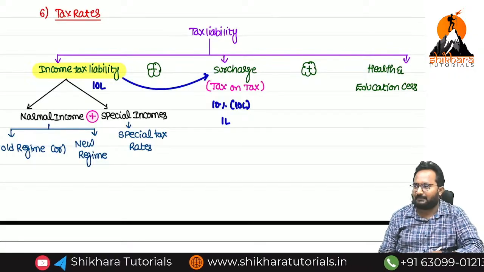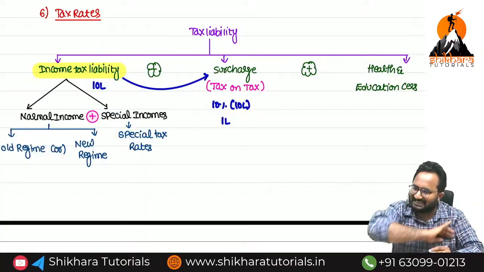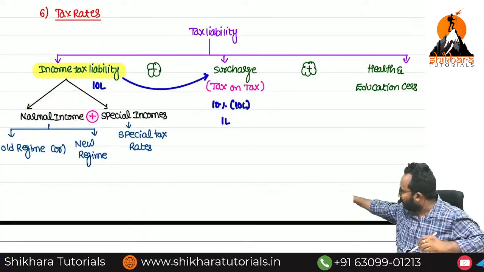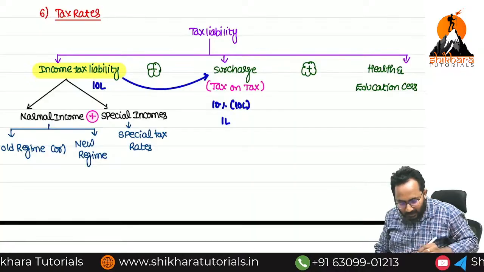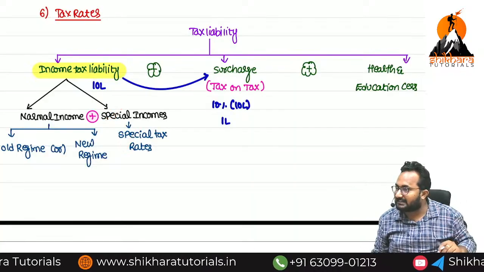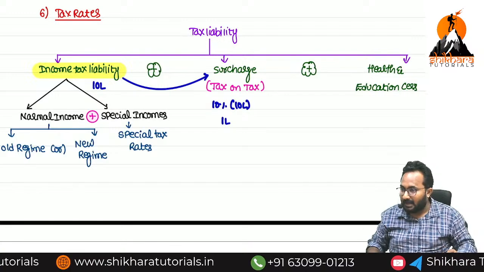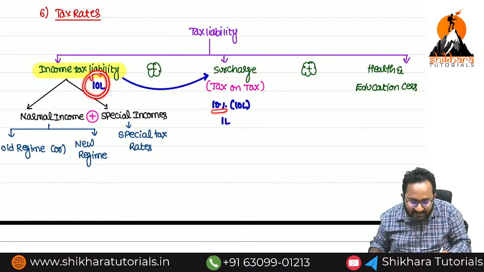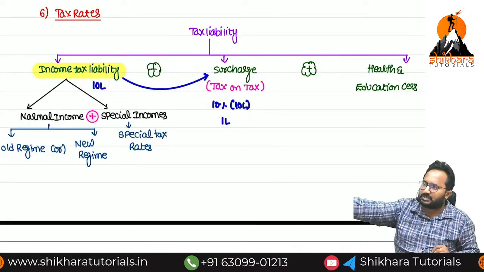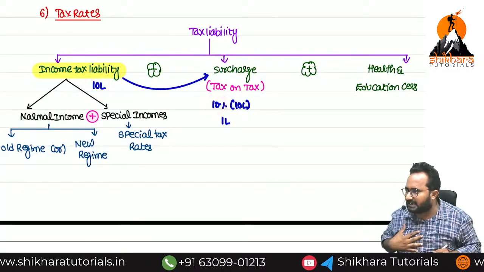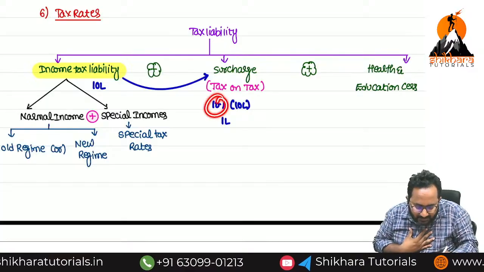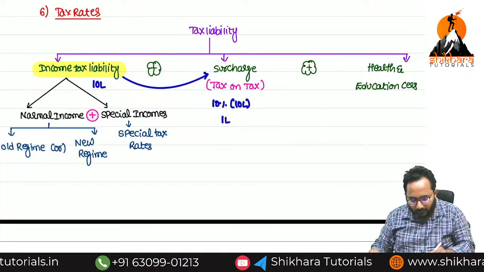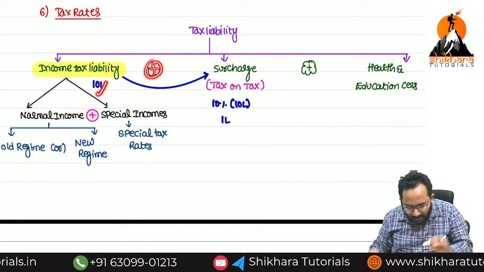So how cruel they are, just remember. First, we expect total income into 1%. But they are saying normal incomes, you have to apply either of the regimes, and special incomes you have to apply which tax rates, ma? Special tax rates. And if you are a rich person, on this income tax, please pay a certain percentage as surcharge. I will tell you the surcharge rates in future. Here I have taken 10% of 10 lakh, how much? 1 lakh. Both together, how much, ma?